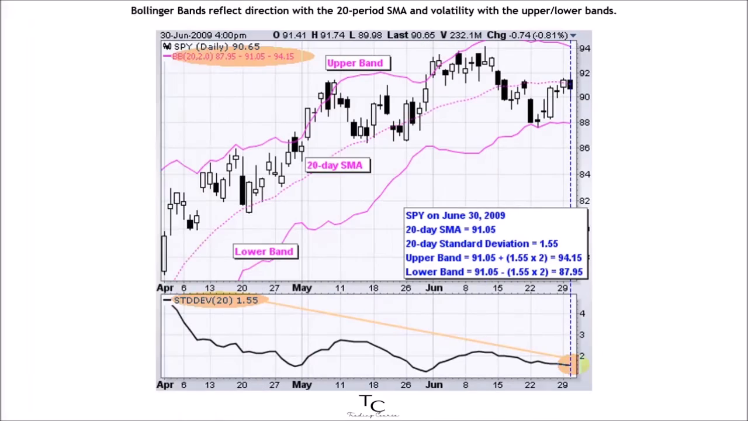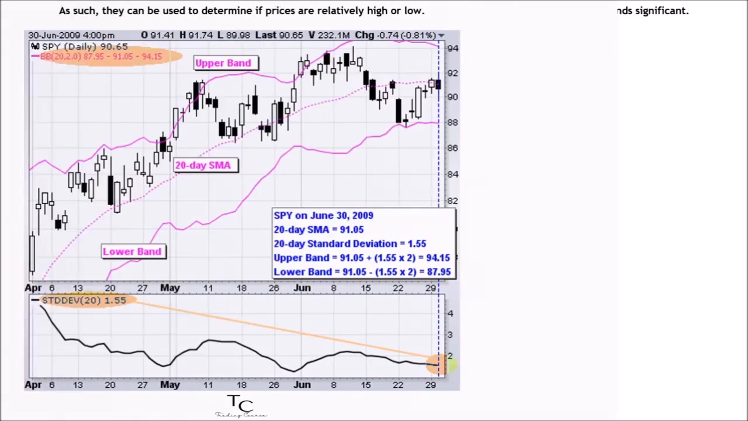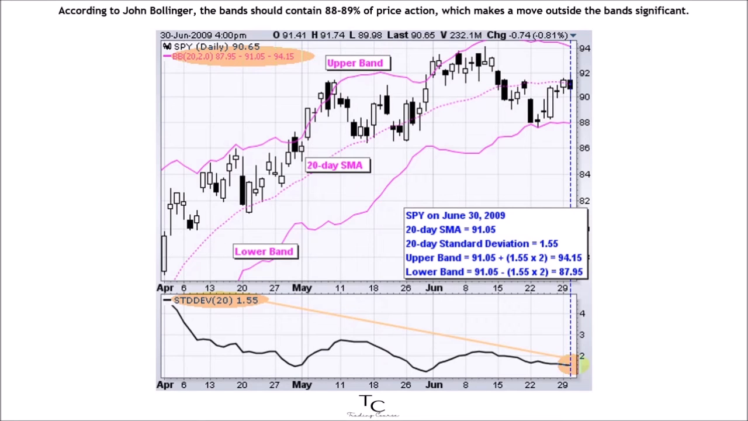Bollinger Bands reflect direction with the 20-period SMA and volatility with the upper/lower bands. As such, they can be used to determine if prices are relatively high or low. According to John Bollinger, the bands should contain 88 to 89% of price action, which makes a move outside the bands significant. Technically, prices are relatively high when above the upper band and relatively low when below the lower band.